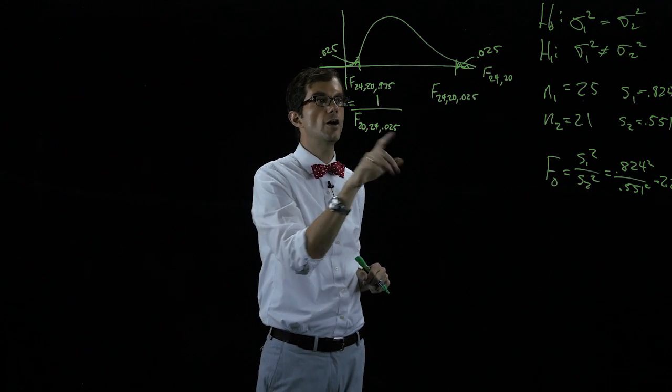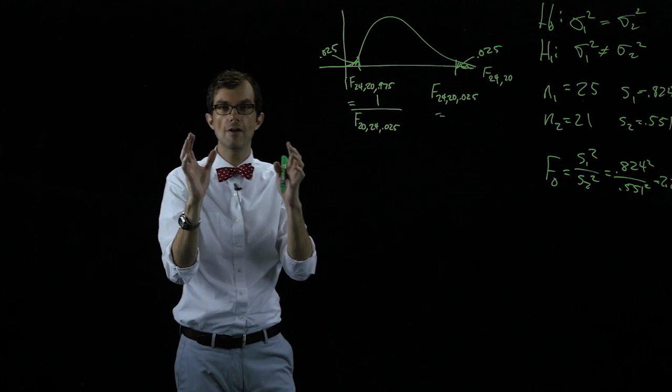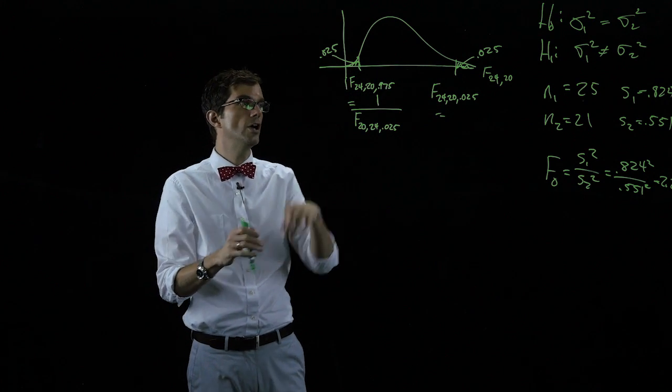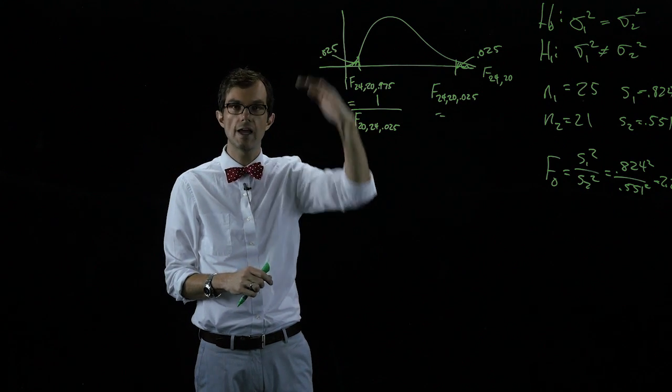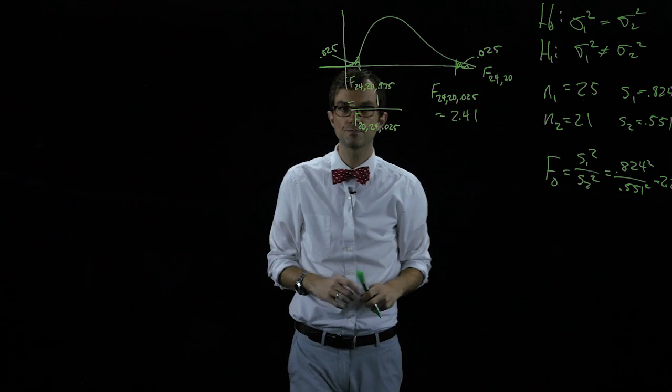Okay, this we can look up, this we can look up. If we go to the F table associated with 0.025, go over to column 24 down to row 20, we should get that this value is 2.41.